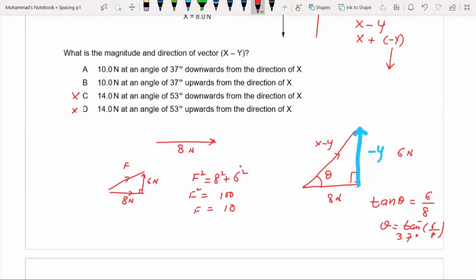But in this case, the direction of the resultant is 37 degree upwards from the direction of this X. Option A has the angle at 37 degree downwards from X. In our case, we have the angle at 37 degree in the upward direction from this X. So B is correct, A is incorrect.